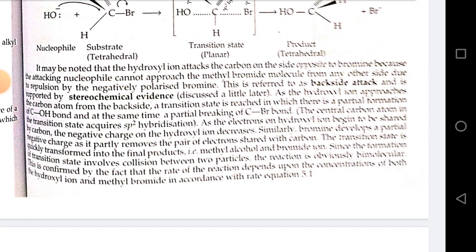Since the formation of the transition state involves collision between two particles, the reaction is obviously bimolecular. This is confirmed by the fact that the rate of reaction depends upon the concentration of both hydroxyl ion and methyl bromide in accordance with rate equation 5.1.